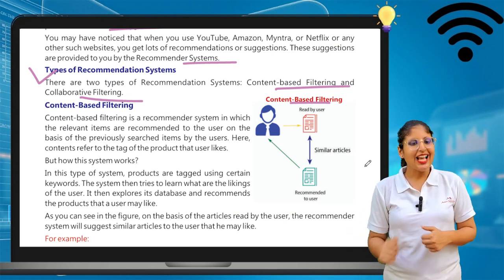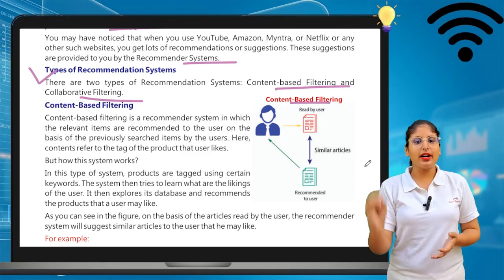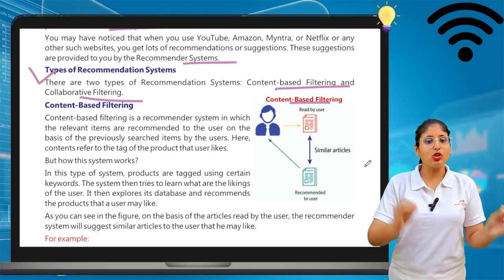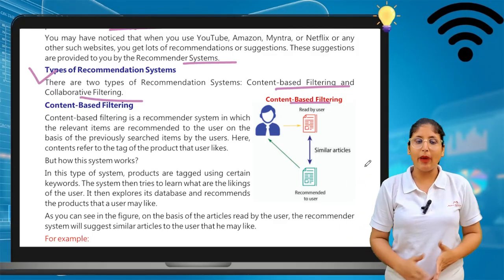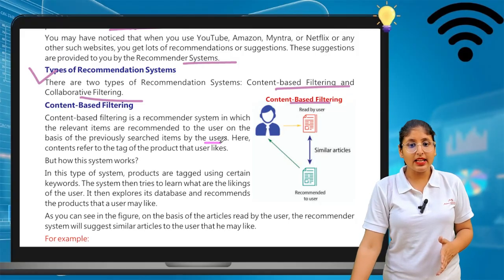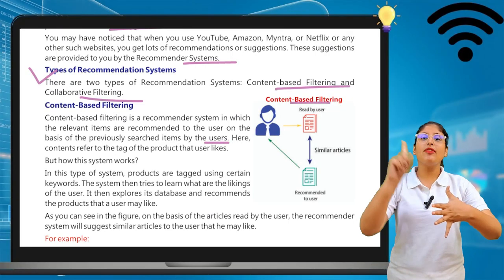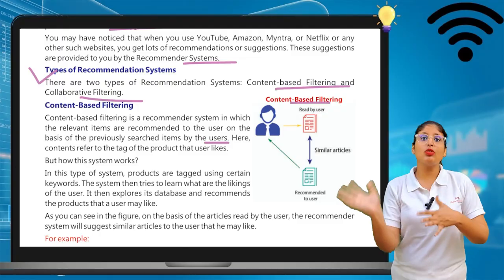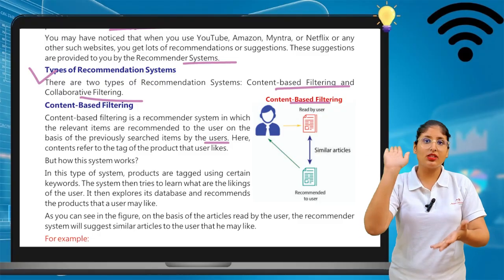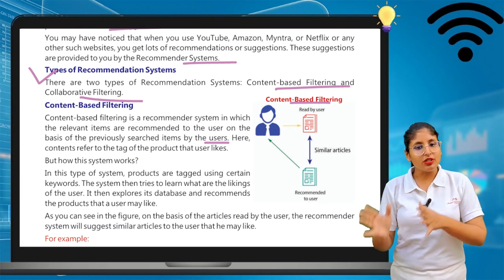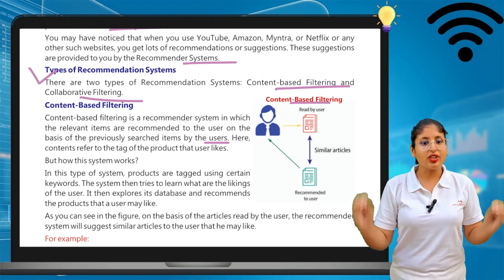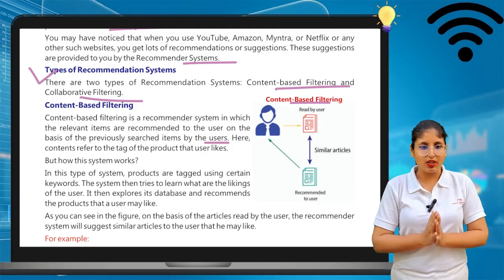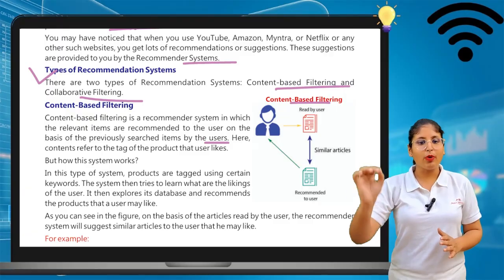Okay, so content based filtering is a recommender system in which the relevant items are recommended to the user on the basis of the previous search items by the user. Of course, content based means they give you suggestions according to your previous search. For example, previously you searched about an iPhone, so they give you the recommendation based on your previous search. Here contents refer to the tags of the product that the user likes.